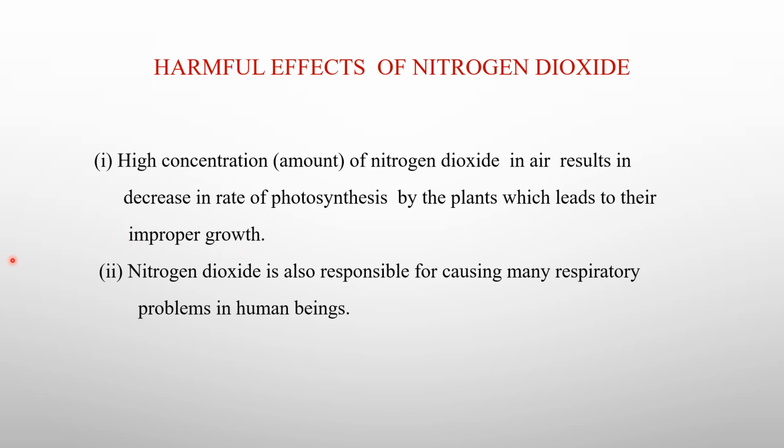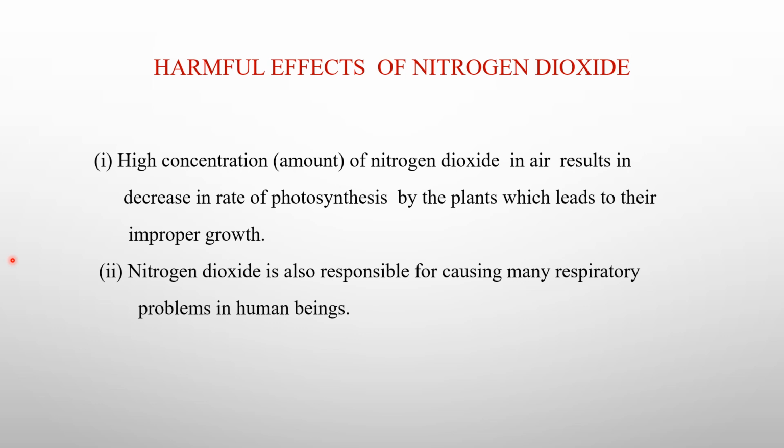So what happens, you will find that if the nitrogen dioxide is more in the atmosphere, then the rate of photosynthesis will be less and it leads to improper growth, or not a proper growth, in plants. So the plants found in urban areas will grow at a slower rate as compared to the same plant which is grown in rural areas.